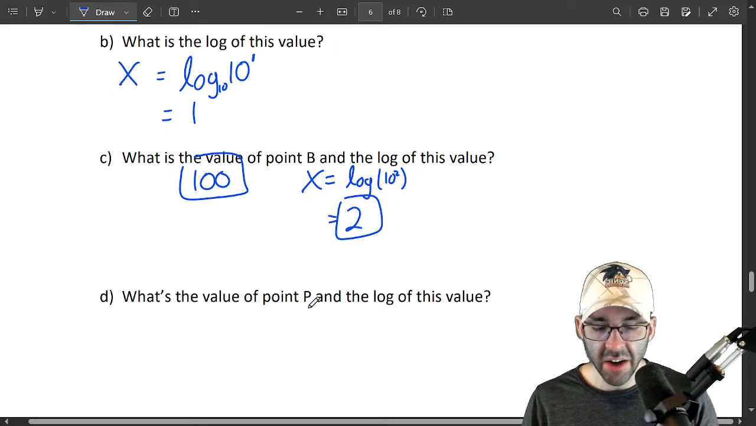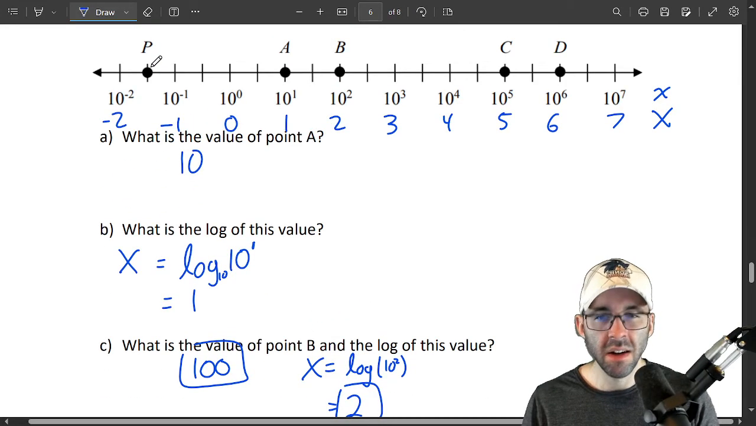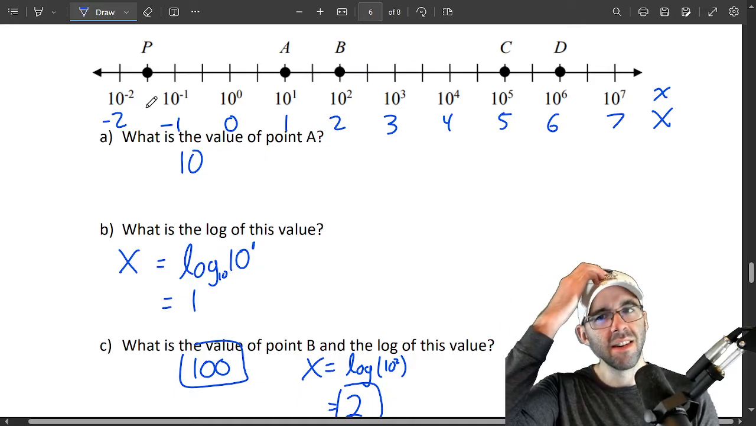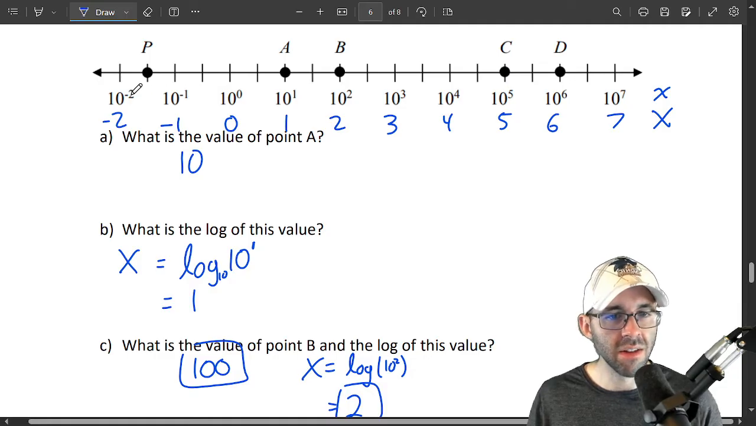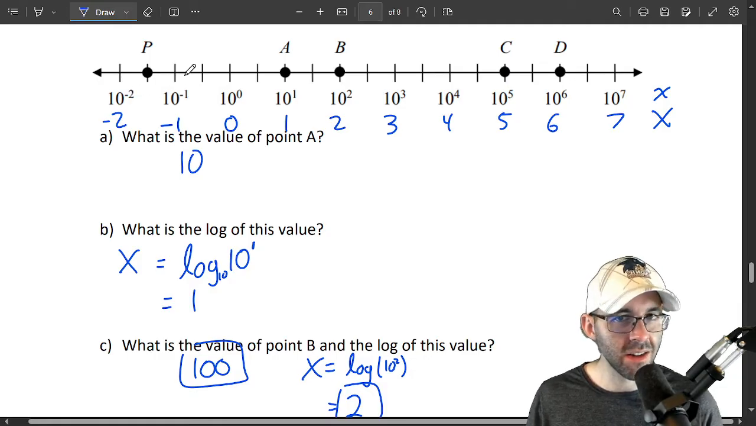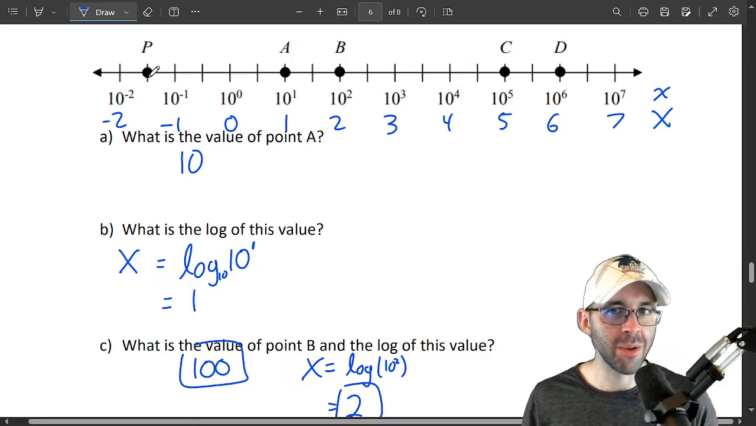Letter D. What's the value of P? That one's a little harder to see. It looks like it's between 1/10 and 100th, but it's not actually right in the middle. Because this is a logarithmic scale. It's not linear, so it's not halfway between these.